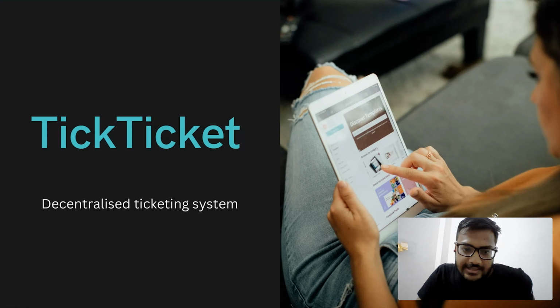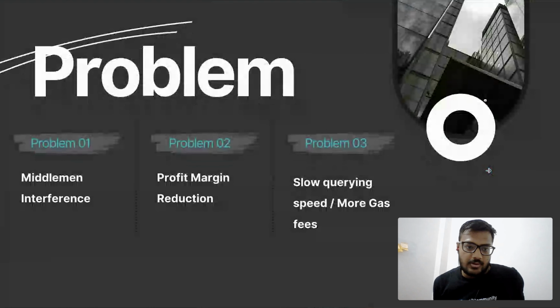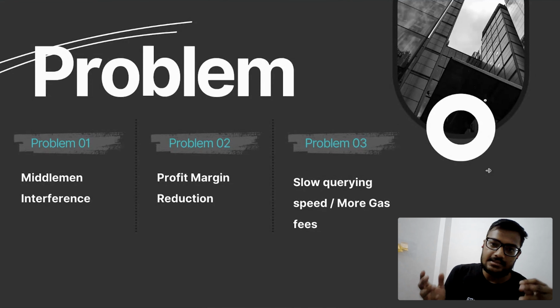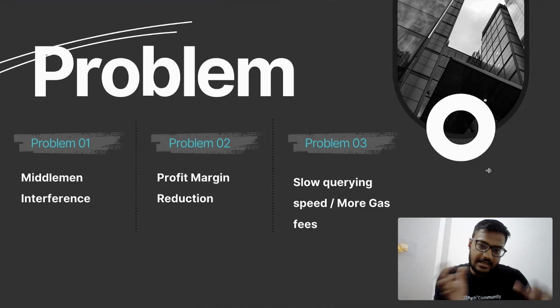So basically, TickTicket is a decentralized ticketing system. If I talk about the problems solved by this project, the first problem is the middleman. The second one is profit margin reduction. For example, suppose someone is selling a ticket to other people, then the middleman will deduct some profit from that ticket, so the buyer or seller will not get the maximum profit. That's the problem in the centralized ticket system.